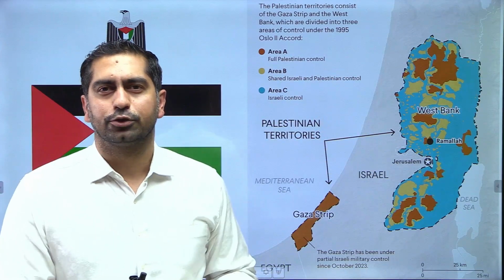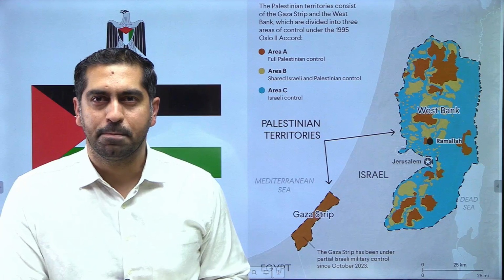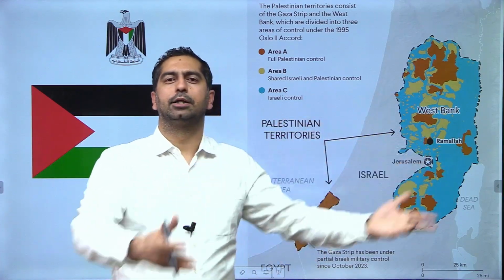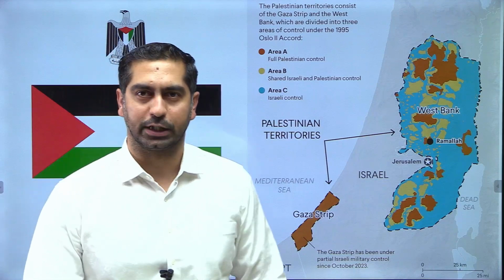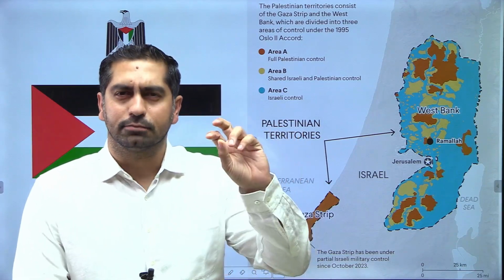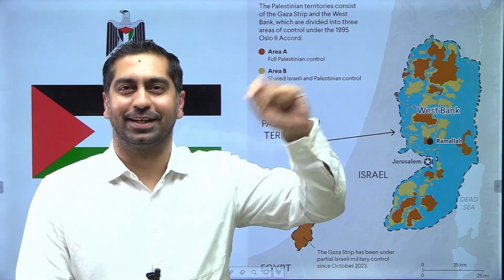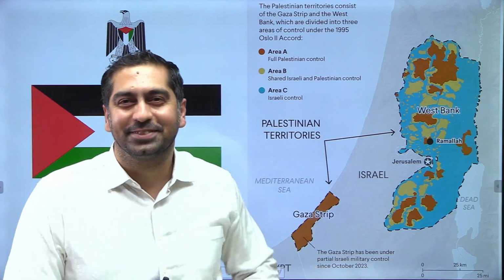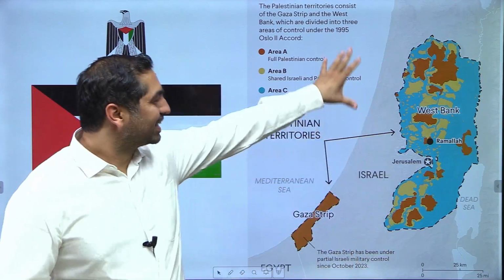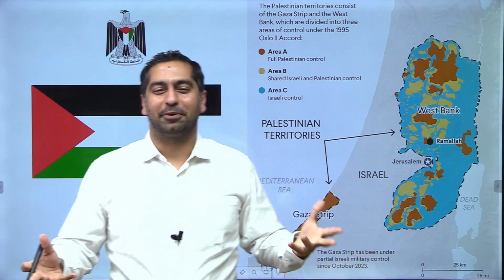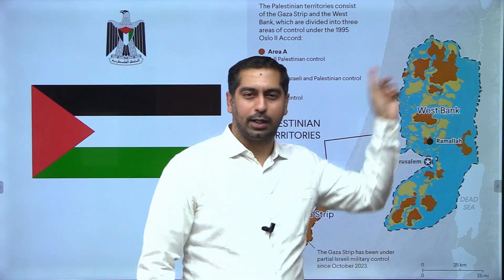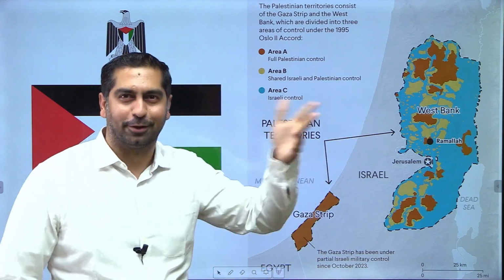But it was not that simple. It's not as if this area was altogether handed over to the Palestinian Authority. Rather, there were very minute points, like in every agreement there is this star, terms and conditions apply. So what were the terms and conditions here? This region was divided into three types of territories. You can see three colors here: blue, yellow and orange or brown.